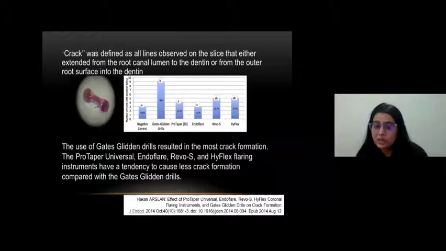If you are using Gates Glidden drill, I would recommend you to switch your practice from GGs to orifice openers. There are multiple orifice openers. You can buy any which suits you and your practice.